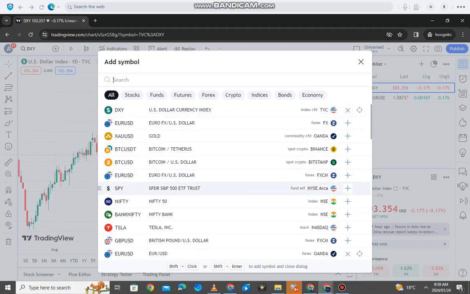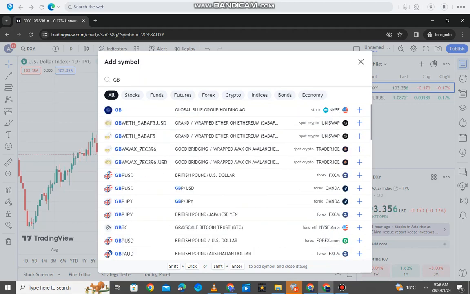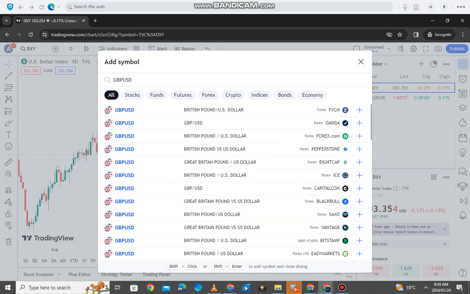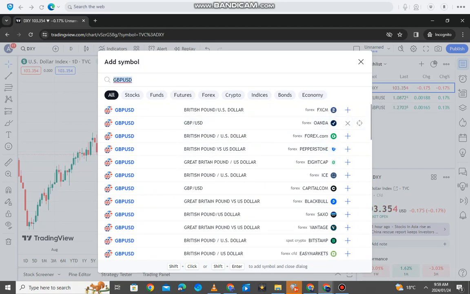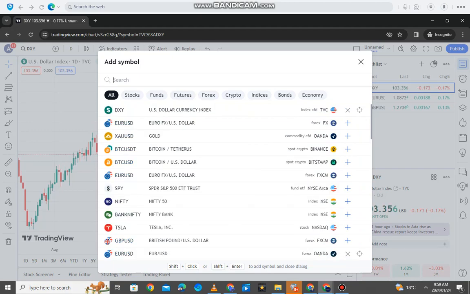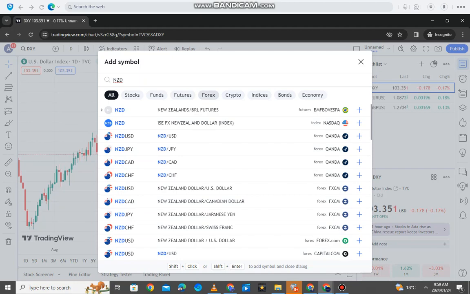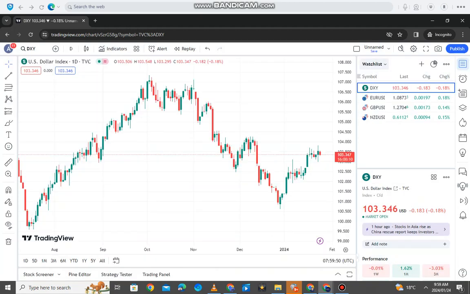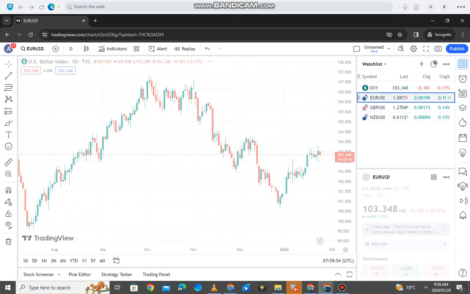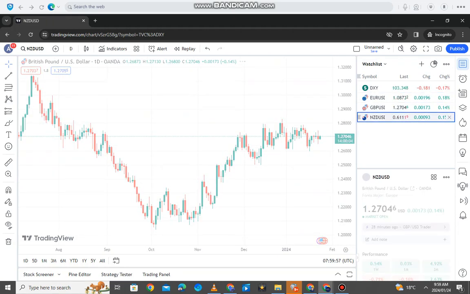The next pair that we're going to add is the GBP USD, also from Oanda. Let's just type GBP USD. There we go, from Oanda. So we're going to add that one. The last chart that we're going to add is the New Zealand dollar, NZD USD, and it's also from Oanda. So we're going to add that. That's all we need. Those are the only four pairs that we need: the DXY, the Euro USD, the GBP USD, and the New Zealand dollar USD.